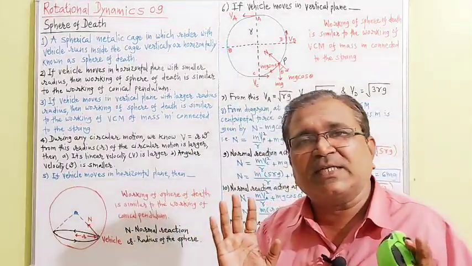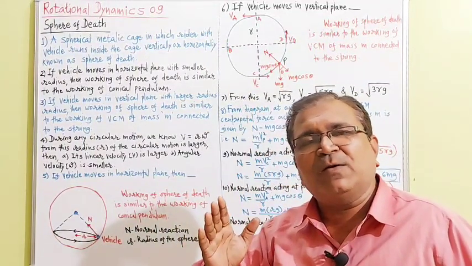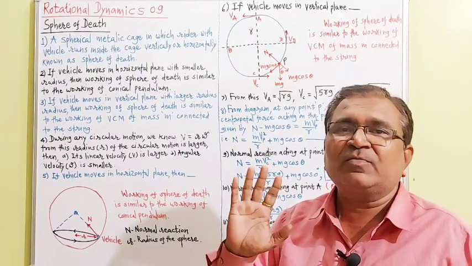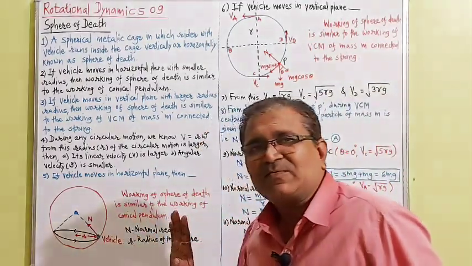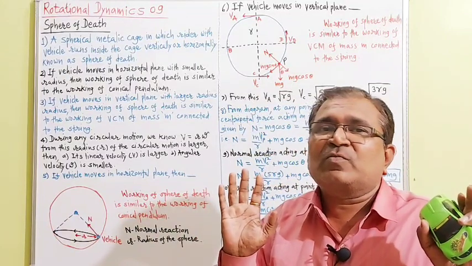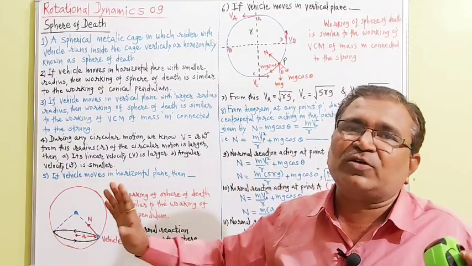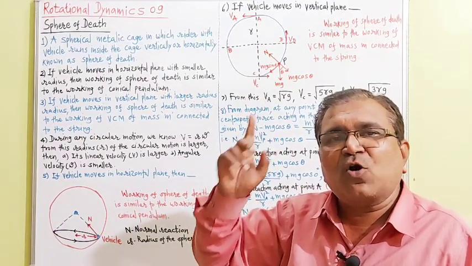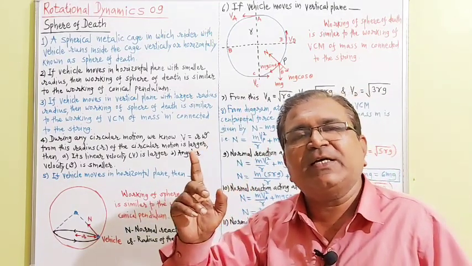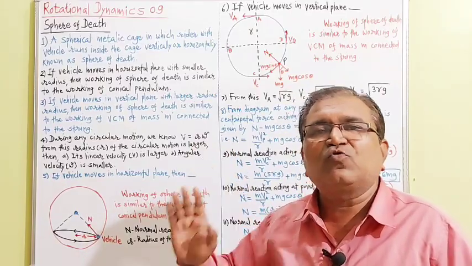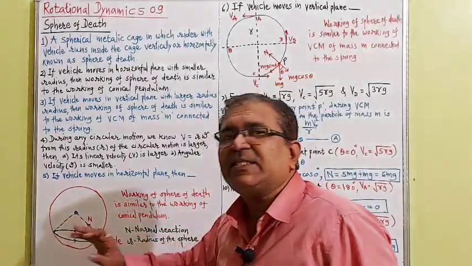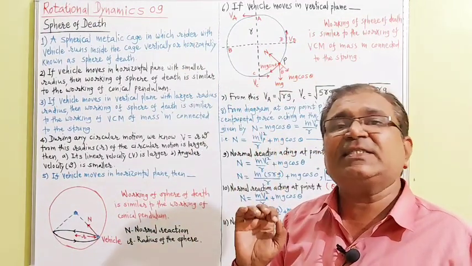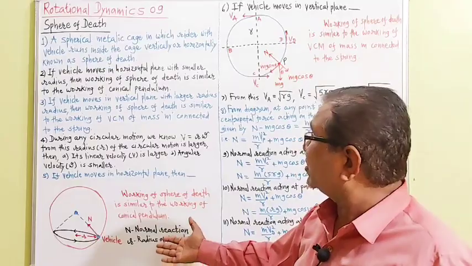Most important thing is that here, for a conical pendulum, the sphere is tied to a string. But here there is no string. So tension acting on the string is not here, because no string is here. Instead of tension, normal reaction capital N is acting towards the center, instead of the tension acting on the string in the conical pendulum. This is the only difference that I have shown here.